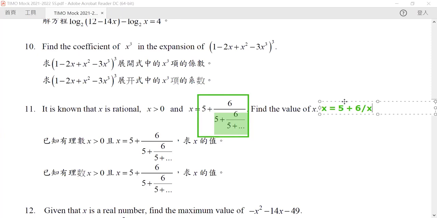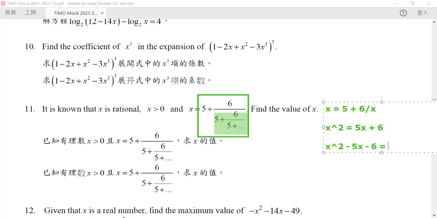Because we know that x is greater than 0, in particular it is not equal to 0, we can multiply both sides by x. And what we get is x squared is equal to 5x plus 6. Or in other words, x squared minus 5x minus 6 is equal to 0. But this is the same as saying that x minus 6 times x plus 1 is equal to 0.